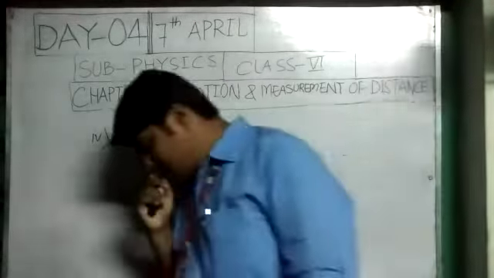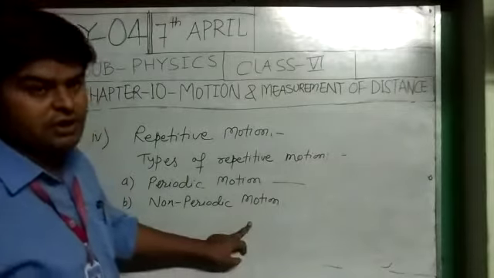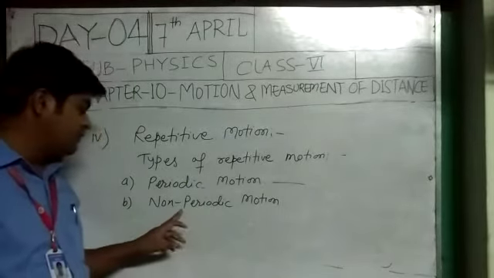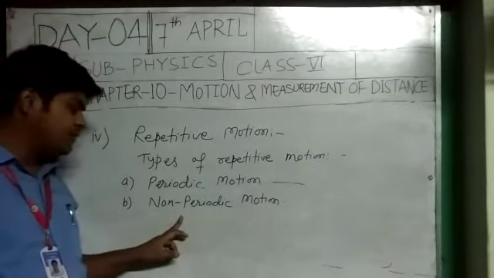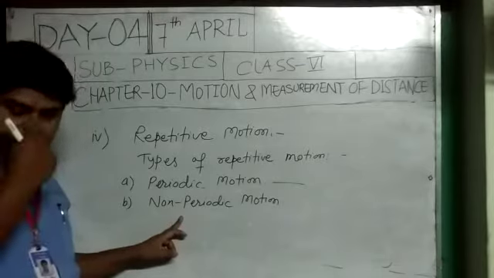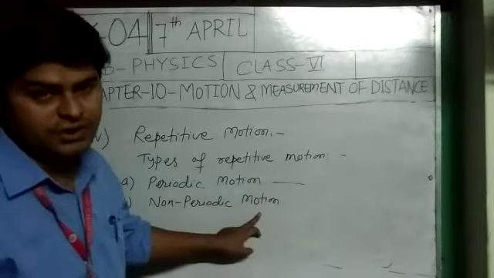Now see non-periodic motion. The motion of an object which does not repeat itself at a regular interval of time is called non-periodic motion.